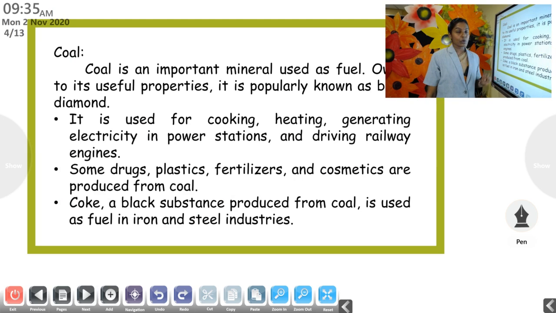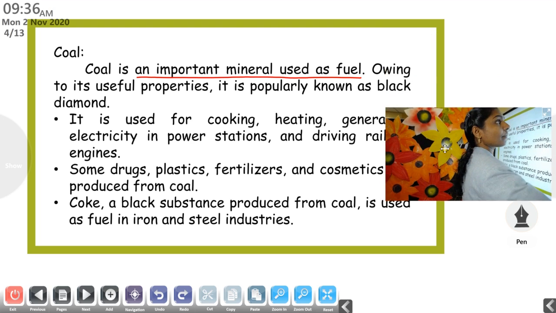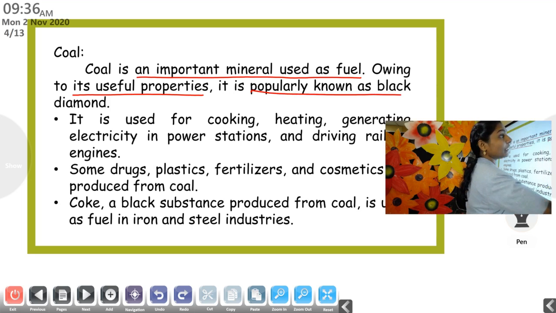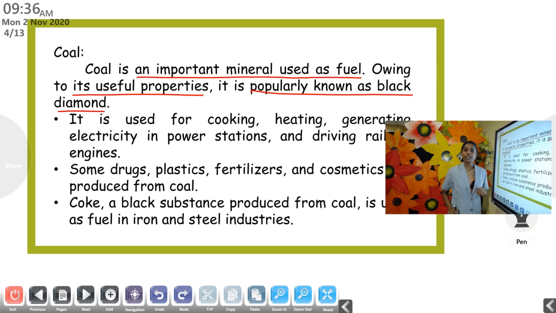So the first one is coal. Coal is one of the non-metallic minerals, or we can say it is a mineral fuel. It is an important mineral used as fuel. What is fuel? Any substance which is used to obtain heat. Owing to its useful properties, it is popularly known as black diamond.